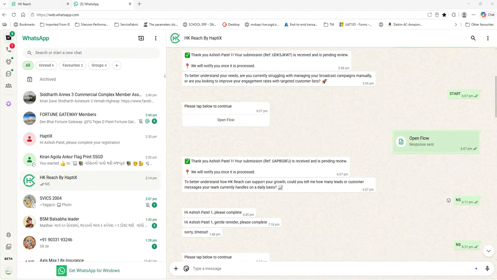So here is one of the examples. Someone has triggered one of the flows, and then he or she has not replied, so that is the first reminder, that is another reminder, and that is the final reminder. Here we can see the different times: 6:45, 7:18, and 7:48. So these are the times we have set up accordingly. The respective reminder will be sent out to the user. So this is how it works.